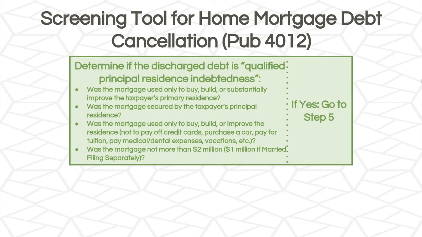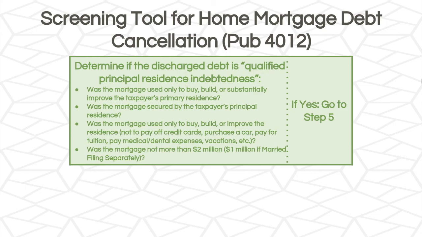Step 4 is where we determine if the discharged debt is qualified principal residence indebtedness. So we have to ask all of these questions. Was the mortgage used only to buy, build, or substantially improve the taxpayer's primary residence? Was the mortgage secured by the taxpayer's principal residence? Was the mortgage used only to buy, build, or improve the residence, not to pay off credit cards, purchase a car, pay for tuition, pay medical or dental expenses, vacations, etc.?